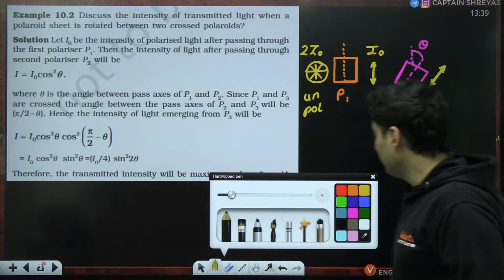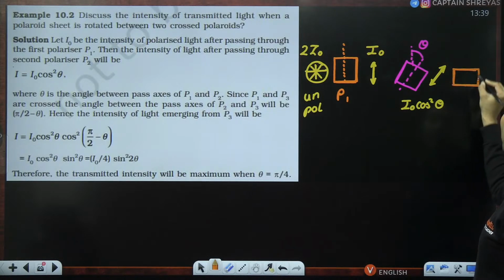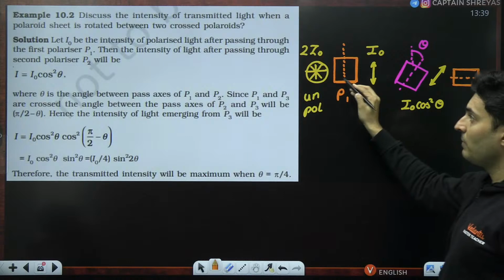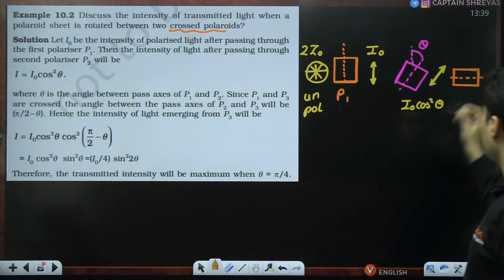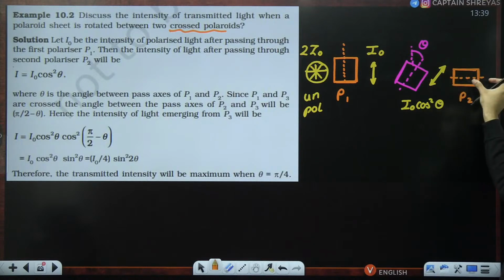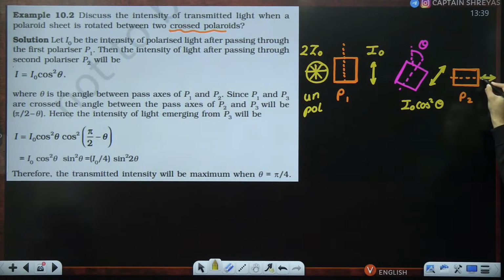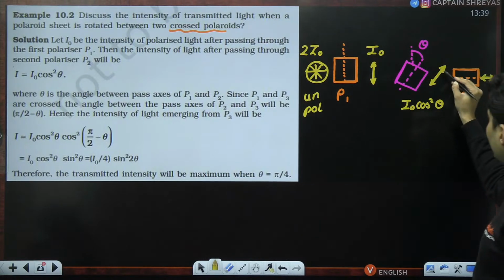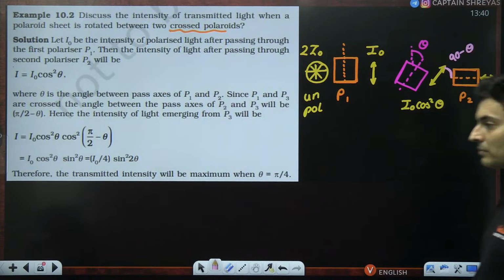This light then further falls on the next Polaroid whose pass axis is perpendicular. Remember, two crossed Polaroids. Crossed means perpendicular. So this Polaroid P2 is perpendicular to P1. So when this light falls onto this, the final light will be in this peculiar direction. For that, I need to know what exactly this angle is. Well, if this is theta, this is 90, obviously this will be 90 minus theta.